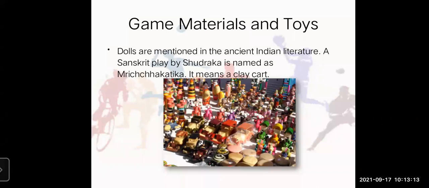So we can say that all these toys were either made by hands or by using molds. Molds, that is, the shape is already there. You just put the clay, dry it, and remove it. You will get the perfect shape. So students, you can imagine that the earlier people were so creative and talented.